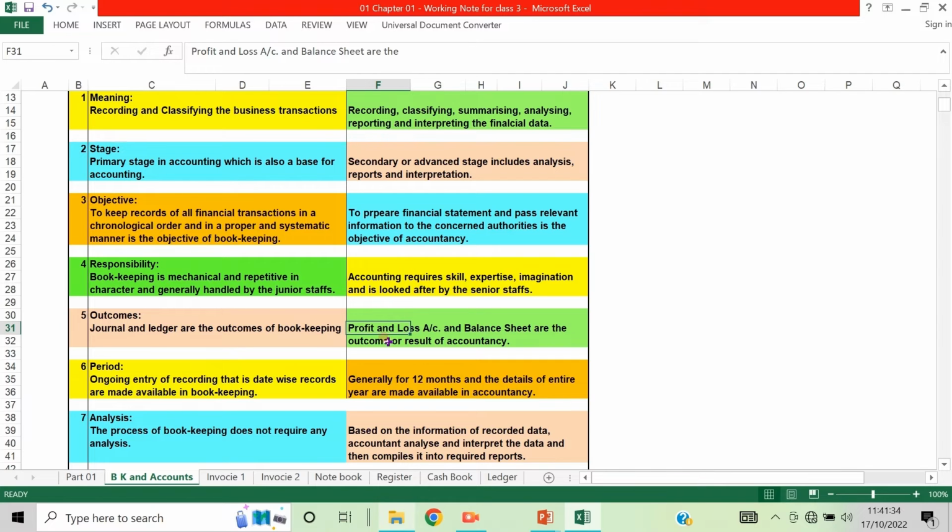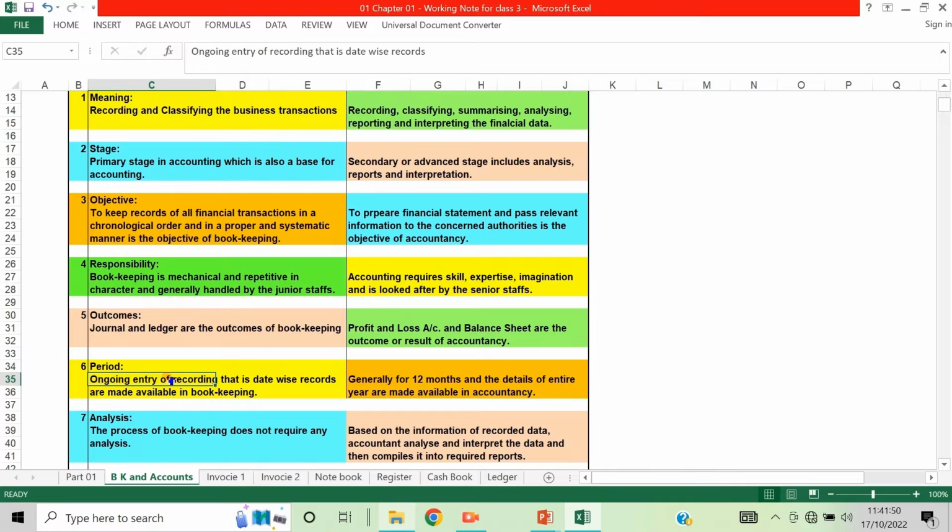Whereas in accountancy, the finalization comes into the picture. So the profit and loss account and balance sheet are the outcomes or result of accountancy. So there it reaches the finalization level.